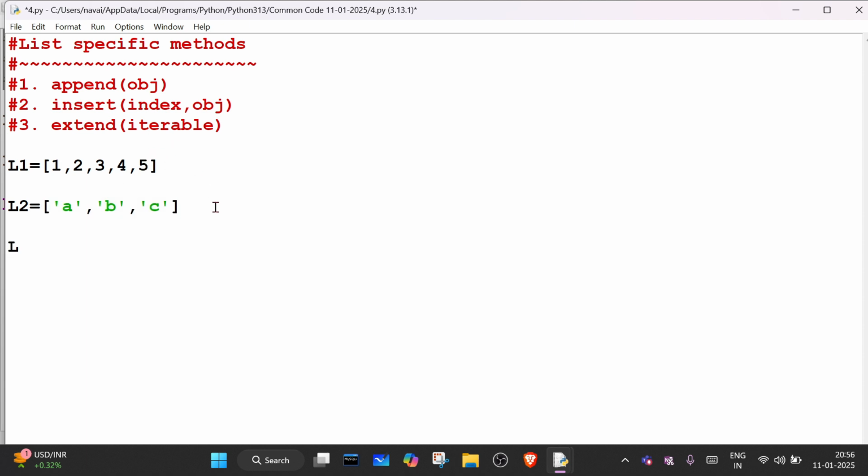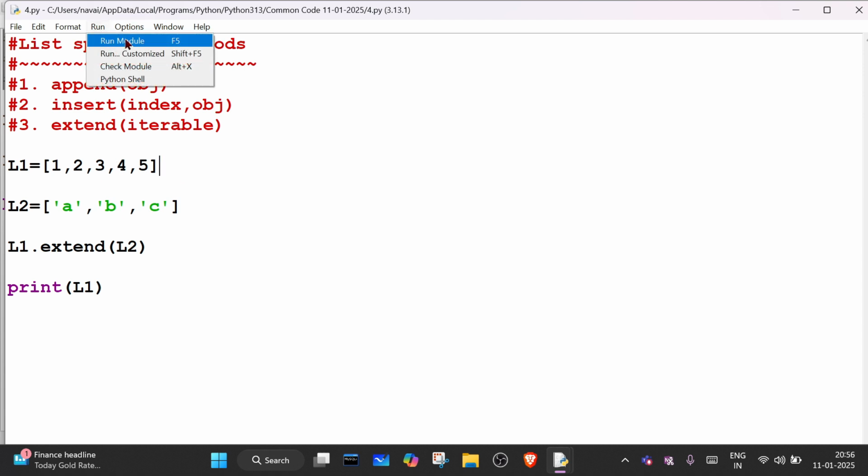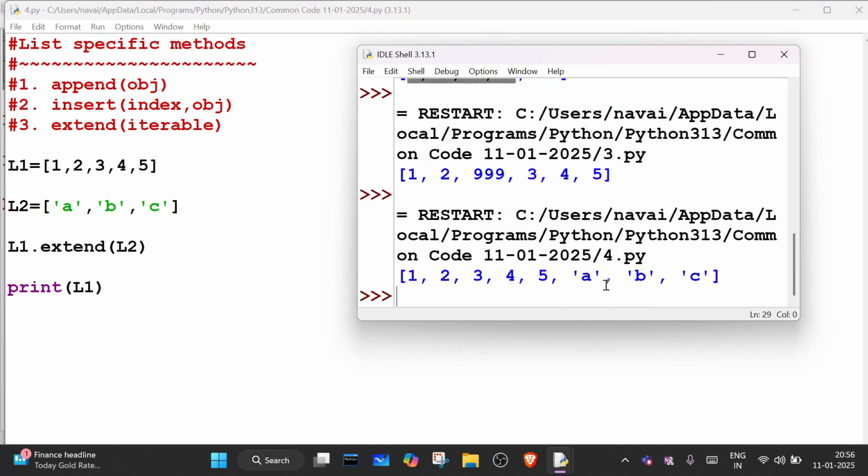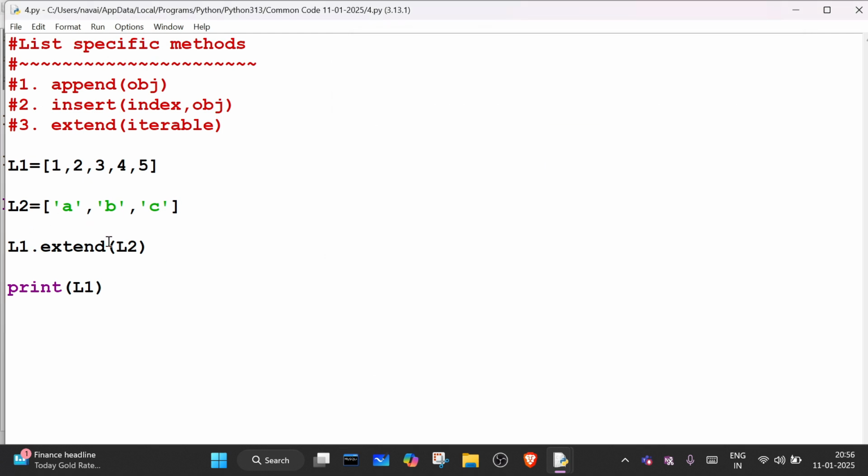So for example, I'm writing here L1 and here I will write extend. Okay, and I'm writing here L2. So if I will print L1, so all the elements of L2 will come into L1 at the last. So see, it is coming, A, B, and C is coming. If you try to use append here, because append is also in last, but it will not work.